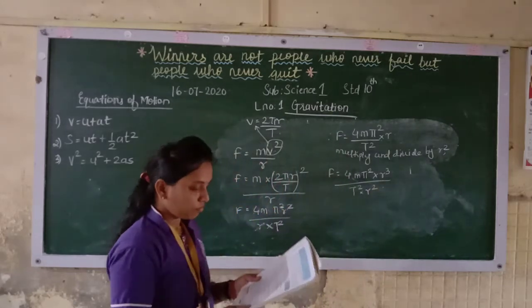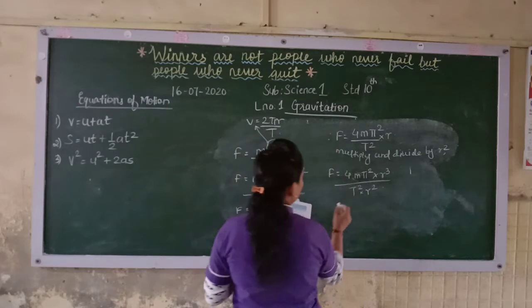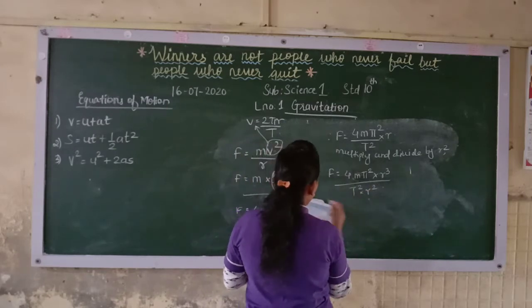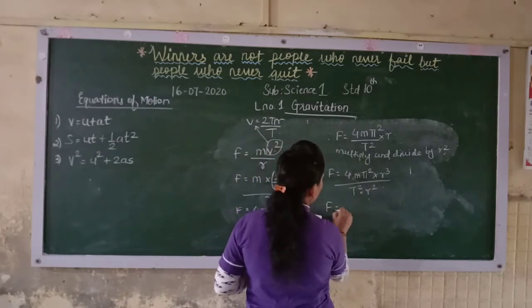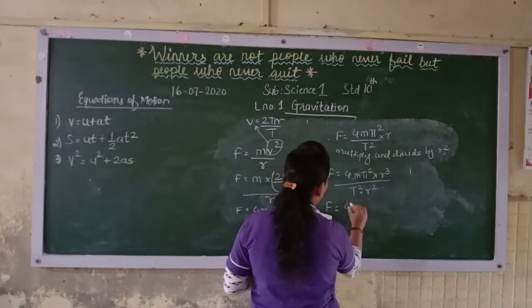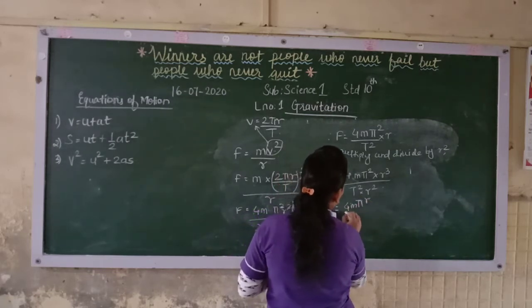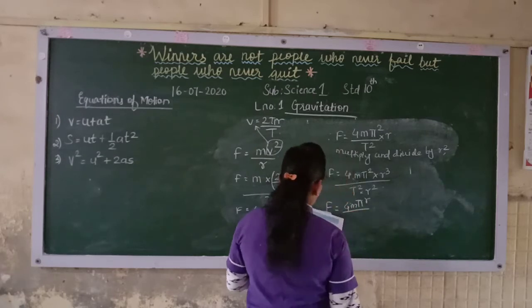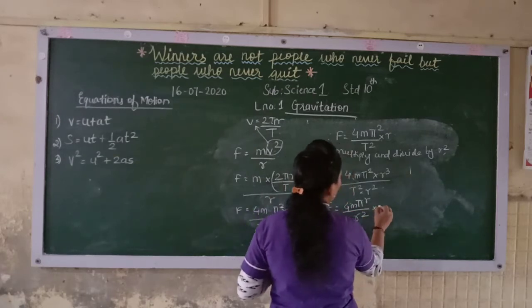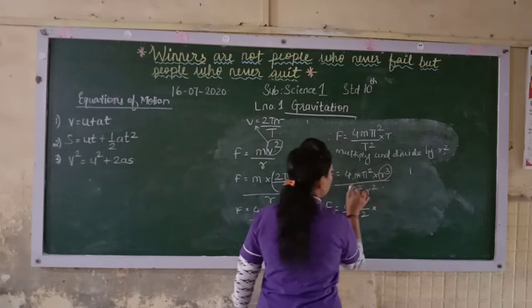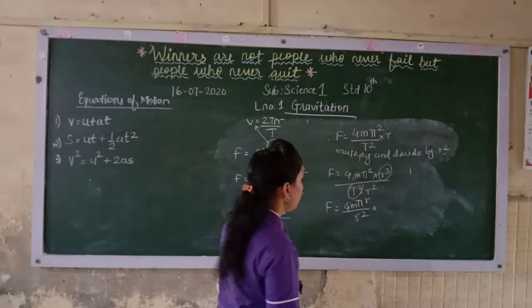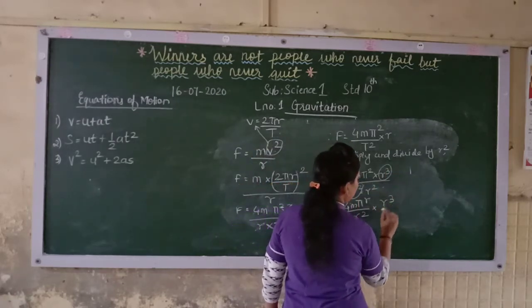Now if you see over here, F is equal to 4 m pi square upon r square into, now see this r cube and t square, you just take them outside and make them separate.